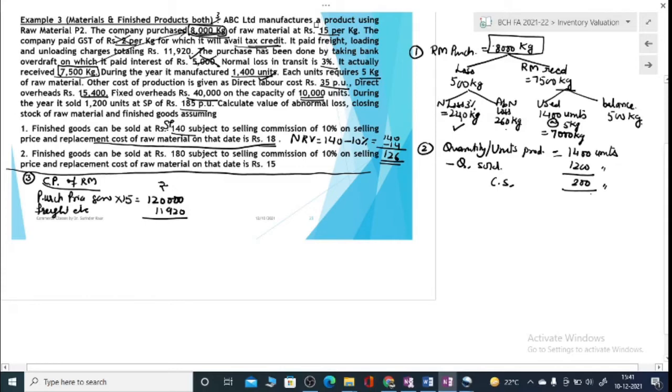There was some amount being written. So 1,31,920 is the total cost. So this is total cost.